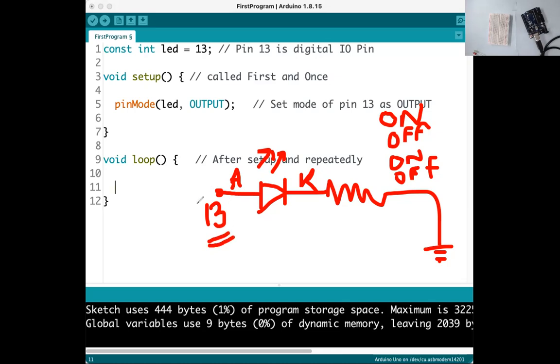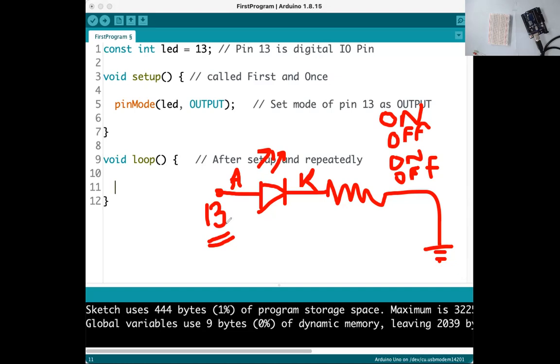We have connected it to pin number 13. Now what is pin number 13? It is a programming pin. It means that through programming we can send 0, or we can send 1, meaning 5 volt. We can send ground or 5 volt, because it is a programming pin.